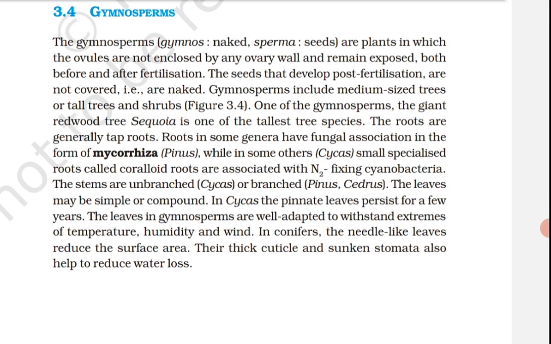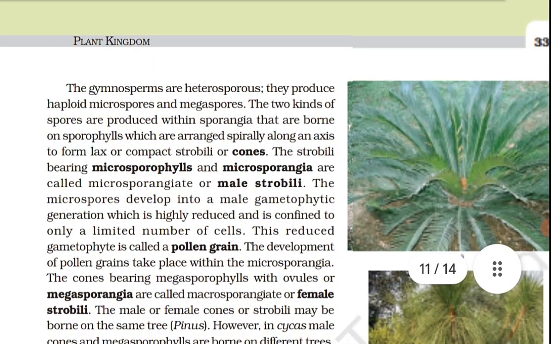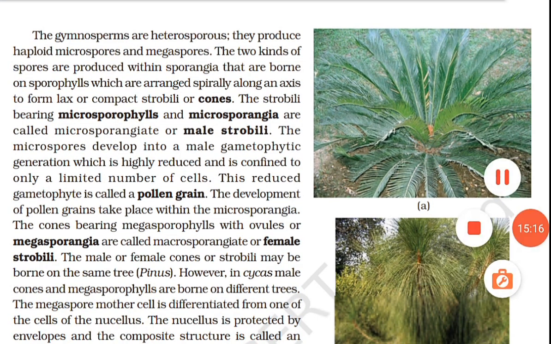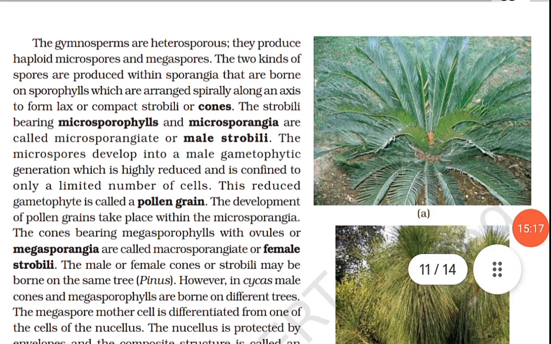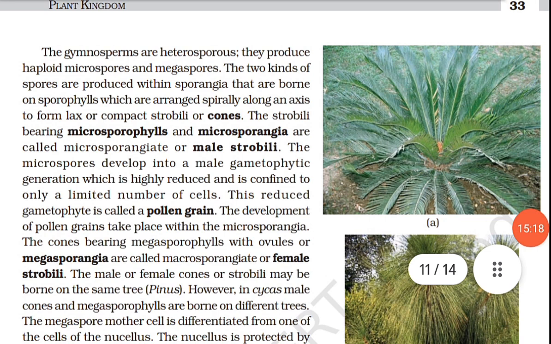The strobili, being microsporophylls and microsporangia, are called microsporangiate or male strobili. The microspore develops into a male gametophytic generation which is highly reduced and is confined to only a limited number of cells. This reduced gametophyte is called a pollen grain. The development of pollen grains takes place within the microsporangia.